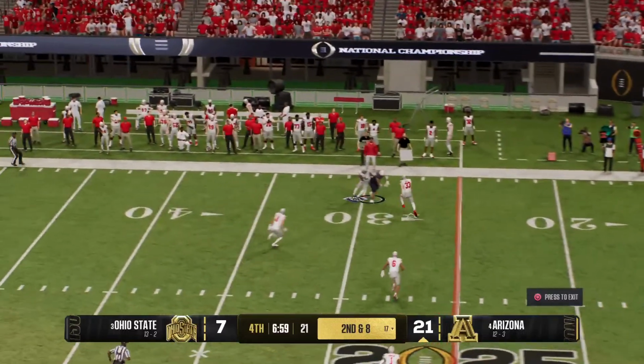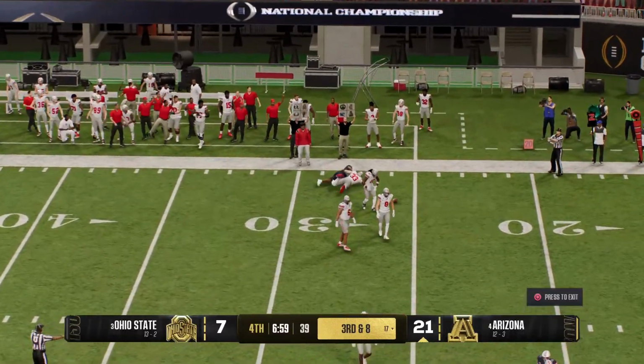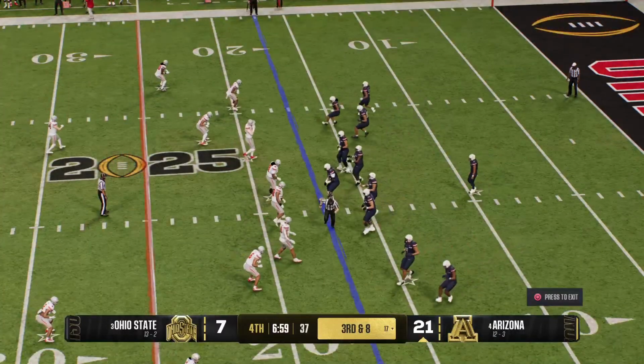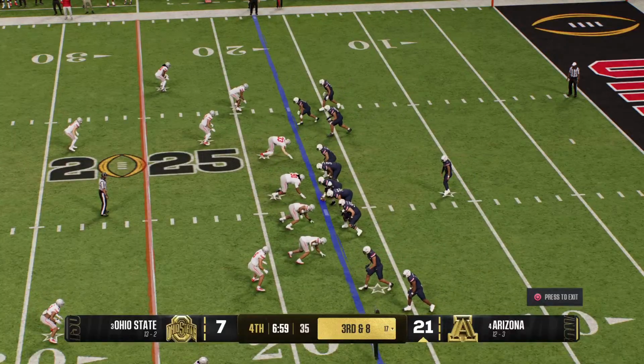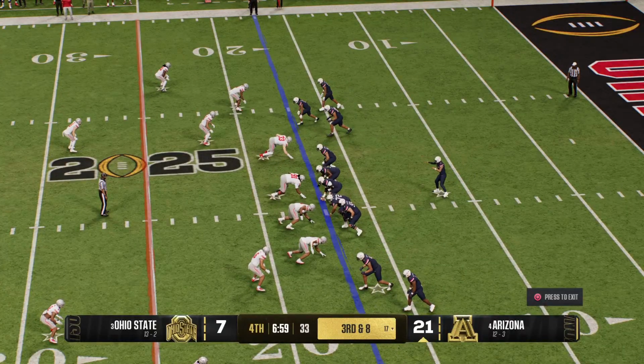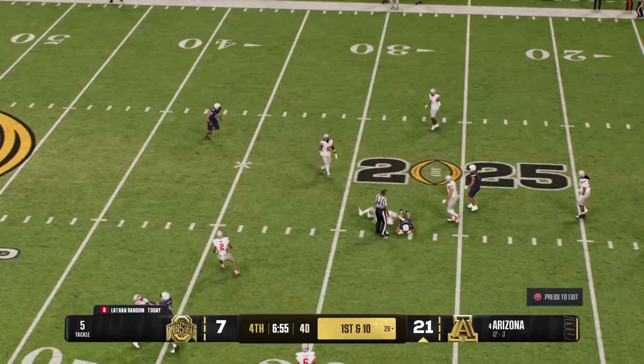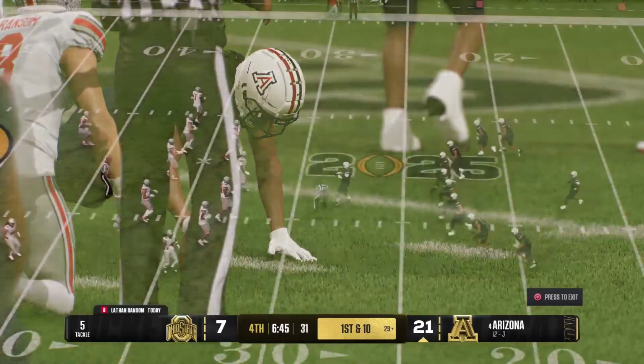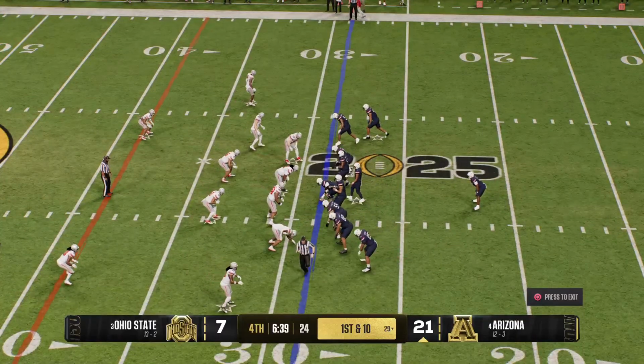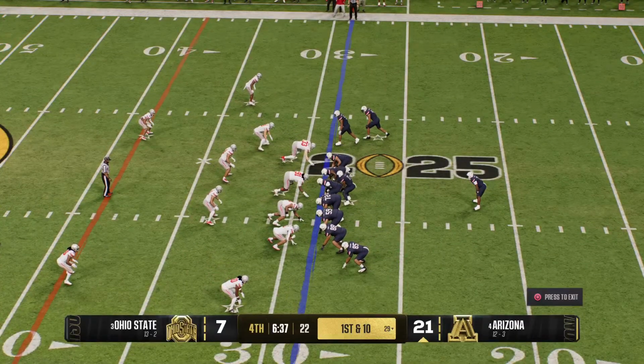Throws it to the right. That's going to be incomplete. A lot of contact, no flag, brings up third down. They come to the line, a long way to go for the first down, but needing this crucial conversion right now. Caught over the middle. It's Patterson. Not much after the catch, but it is good enough for a first down. A new set of downs after that completion.